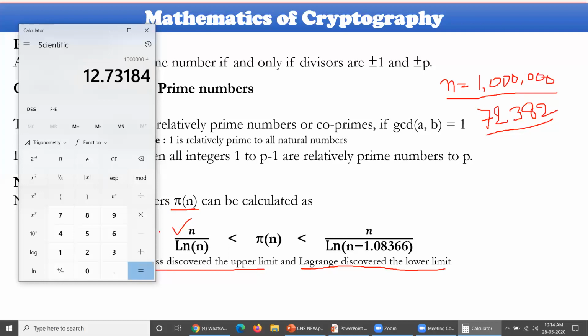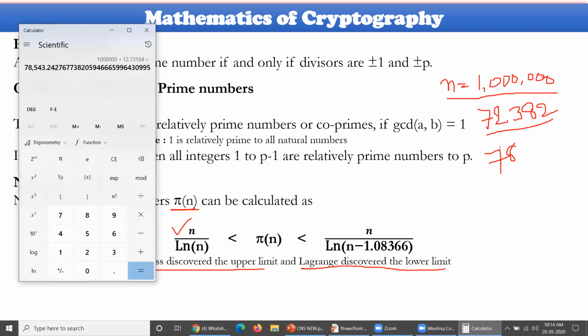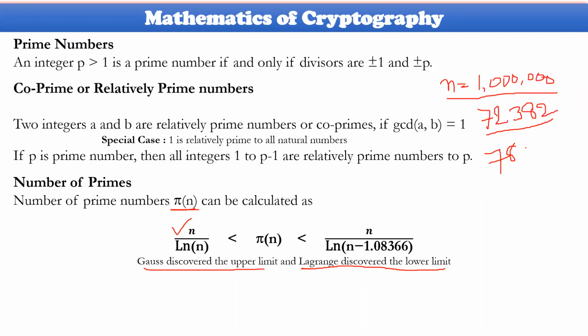If you take that value, there is a possibility to have this as the lower limit, and the upper limit will be 78,000. Wait for a while, let me copy this. 78,543. So 78,543 prime numbers will be available within the range of 0 to 10 lakhs here. So to identify how many primes there are, we calculate by taking this particular formula.